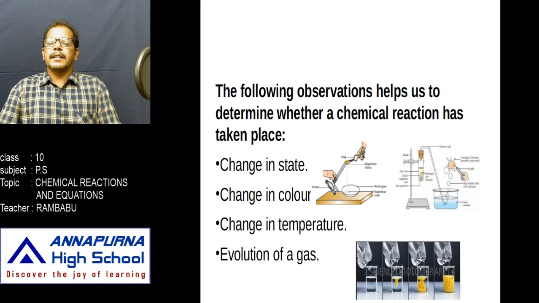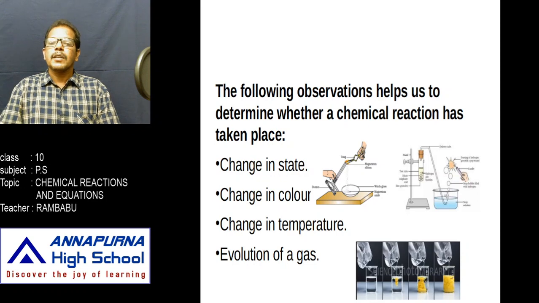In the same manner, let us observe one more activity. For this activity, the substances needed are potassium iodide and lead nitrate. Prepare aqueous solutions of potassium iodide and lead nitrate. These two are colorless solutions. In a test tube, take 5 to 10 ml of potassium iodide and add 5 to 10 ml of lead nitrate. We observe a yellow precipitate is formed due to the formation of potassium nitrate and lead iodide.